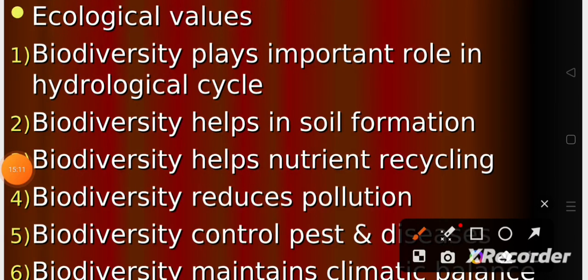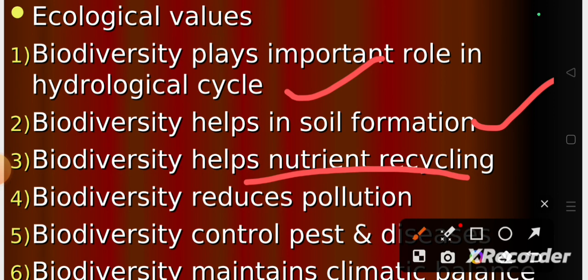Important ecological functions and values are that biodiversity plays an important role in the hydrological cycle and in soil formation, and also helps in nutrient recycling, which is the most important thing. It also plays a major role in reducing pollution by taking in carbon dioxide through the plants and other animals.